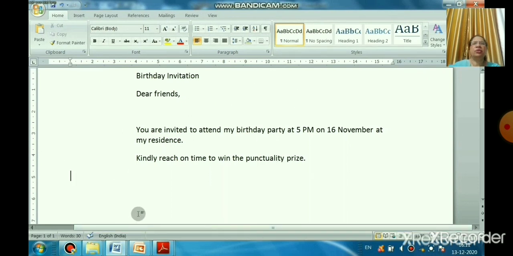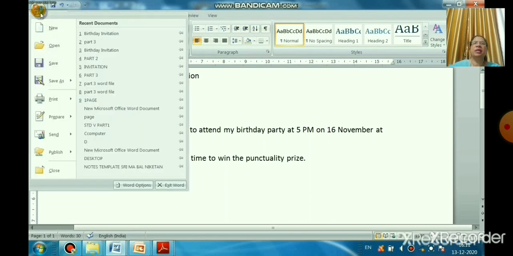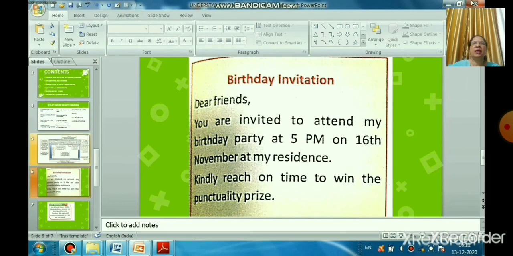And what is the shortcut key to save your file? Control plus S. No need to go to File and Save again and again. Once you have saved, you can continue your work, and whenever you want to save again, press Control S. Yes children, can you see this?